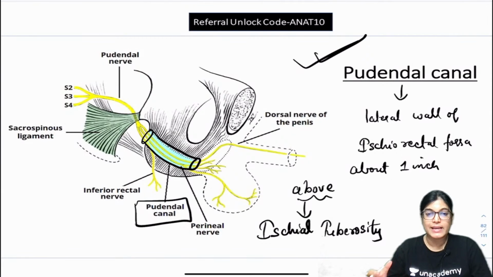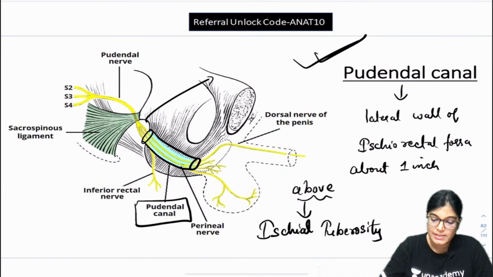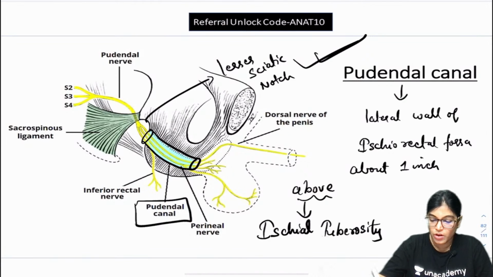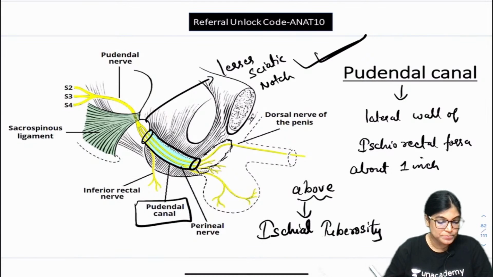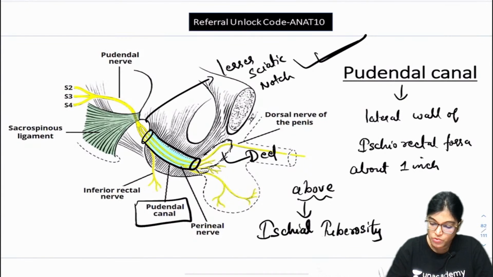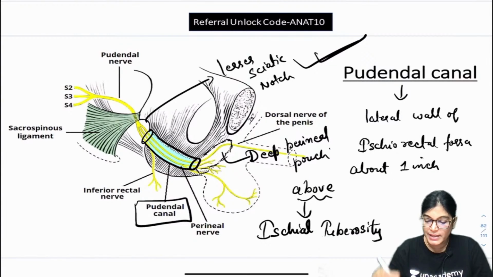And what is the extent of the pudendal canal? You can see it is extending from the lesser sciatic notch till the level of this dotted line which I am showing, and this is the ischial tuberosity. Yes, absolutely right. This is the location of the deep perineal pouch. So it extends from the lesser sciatic notch till the level of the deep perineal pouch.